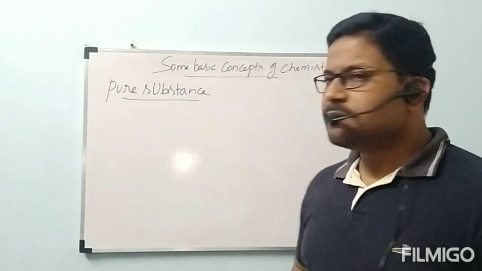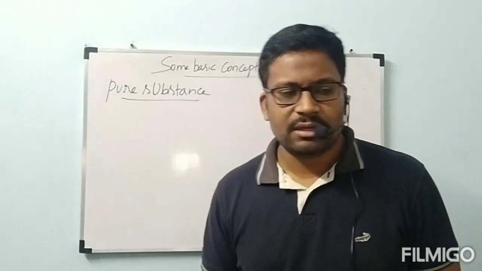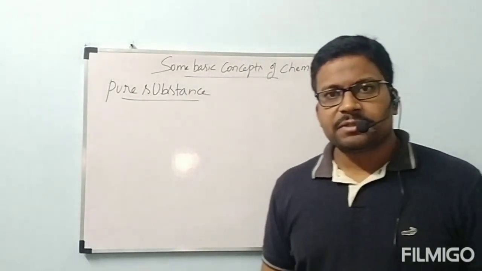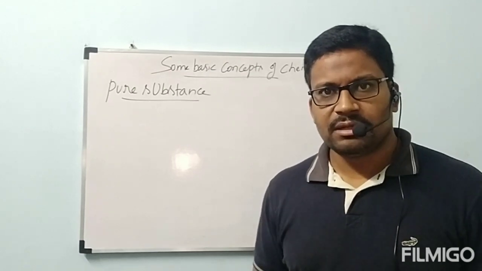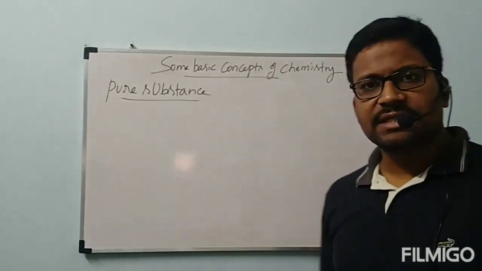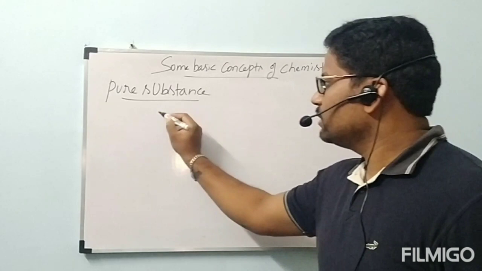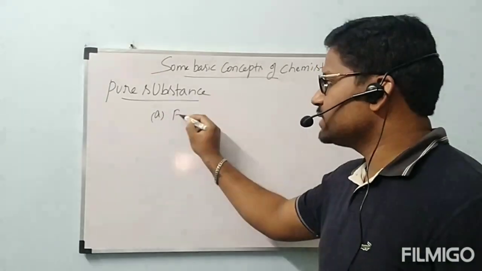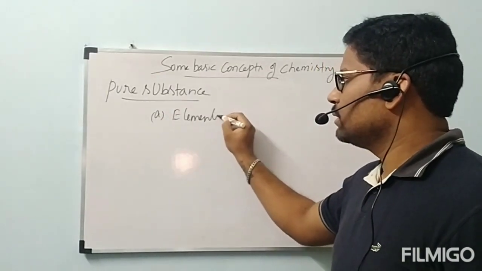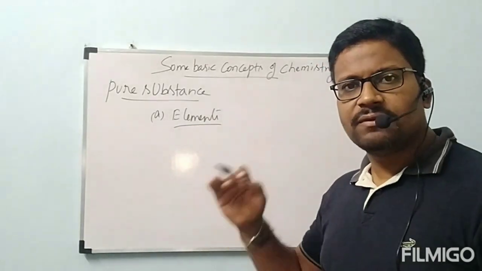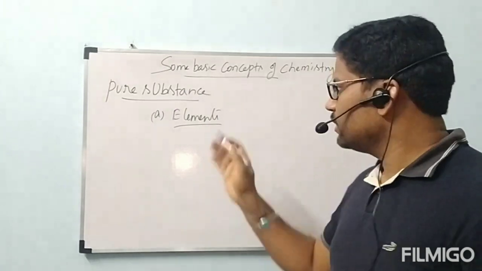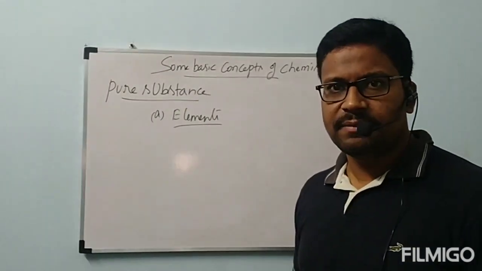Once again, I am repeating the definition. What is meant by pure substance? The substance which has the same kind of particles is called a pure substance. Now, this pure substance is classified into two types: A, elements, and B, compounds. First we will complete elements, after that we will go through compounds. Now let us see the definition of element.